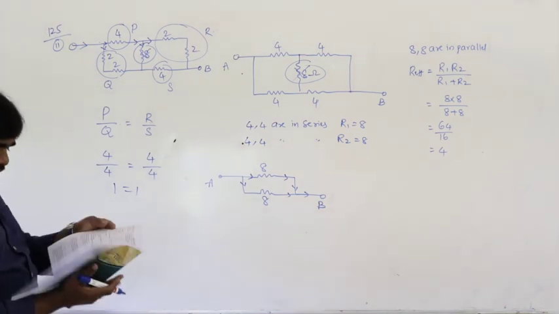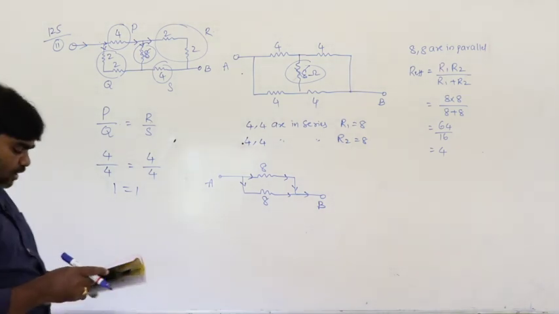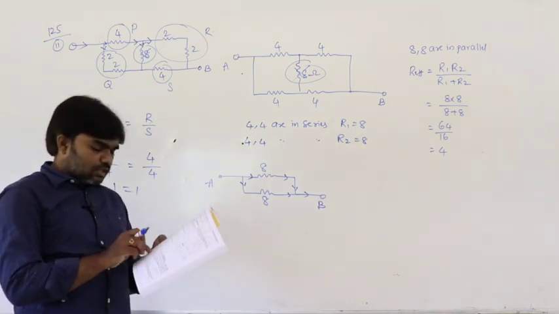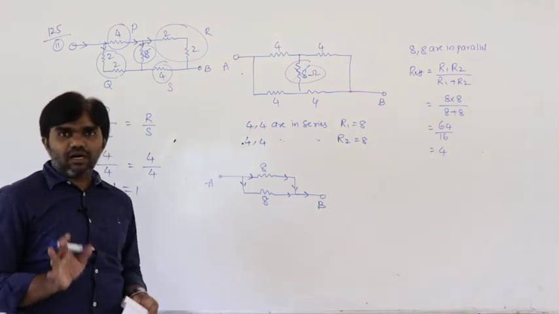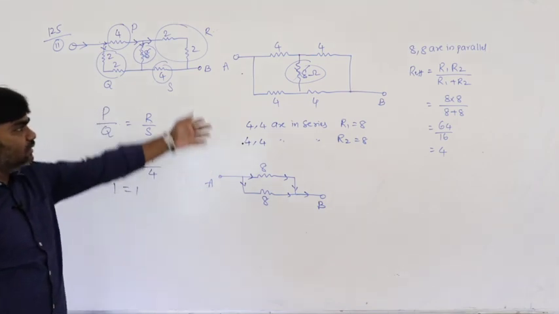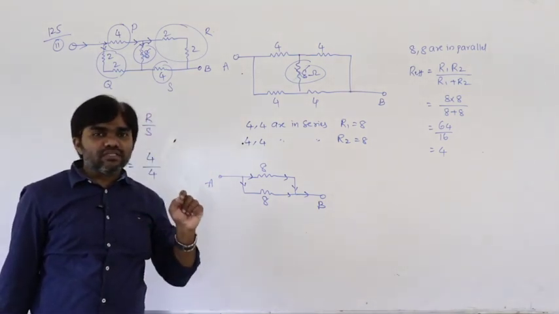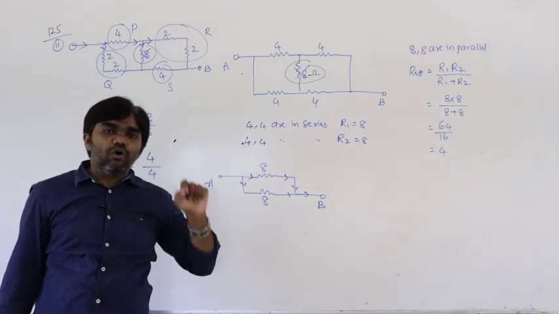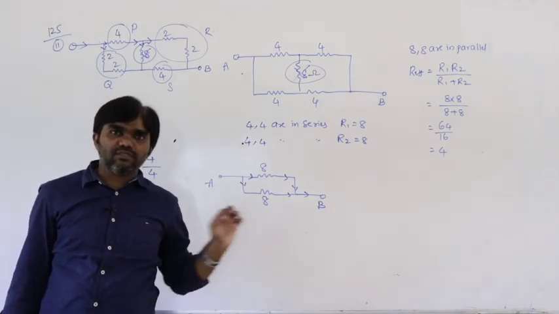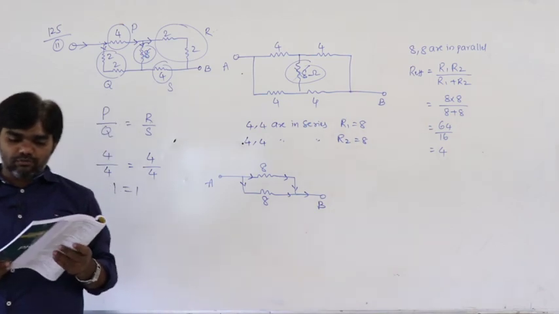So first, after seeing this problem, we have to check whether the circuit is balanced or not. If it is balanced, then directly we can do this. If it is the unbalanced Wheatstone's bridge, how can we calculate the effective resistance? Let us discuss that concept now.